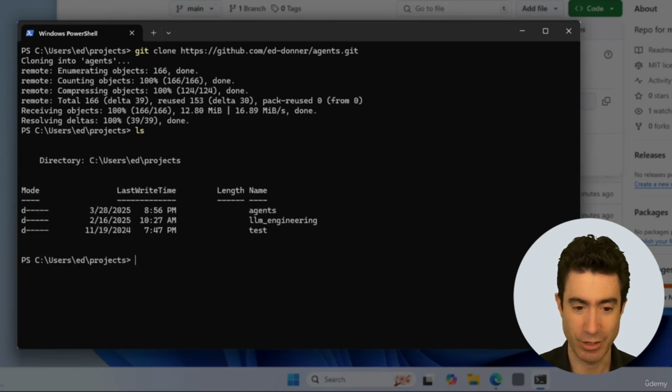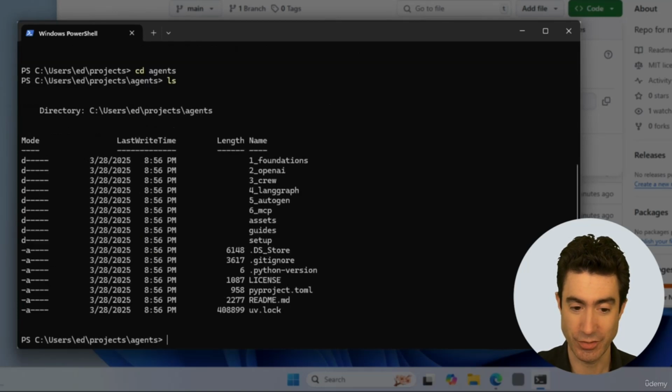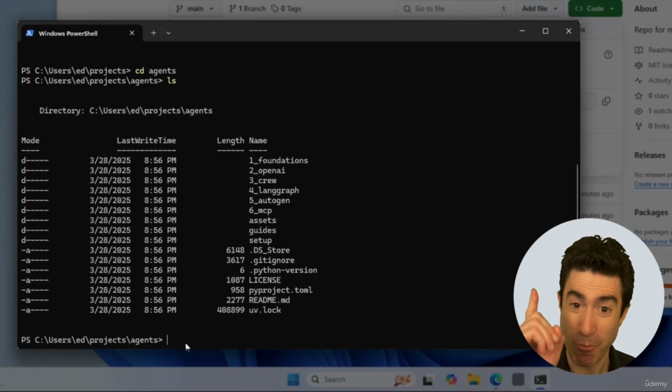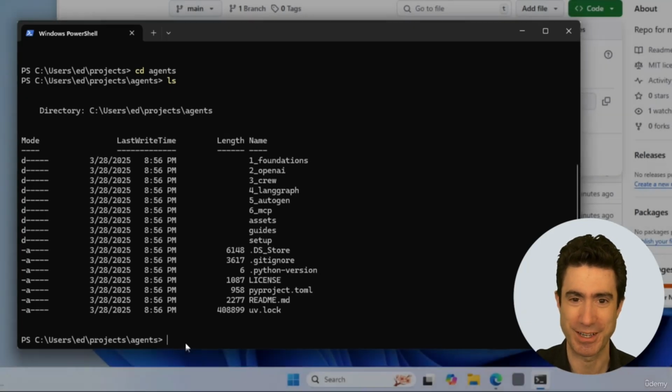If I look at that directory, you'll now see that agents is there. I can now go into that directory, agents, and look at it. Here are all of the directories within the repo. This folder that we're in right now, which is projects agents, is what's sometimes known as the project root directory. That's what people call this, and it's a very common place to go. And that means that we have completed step 1 of the 5-step process.